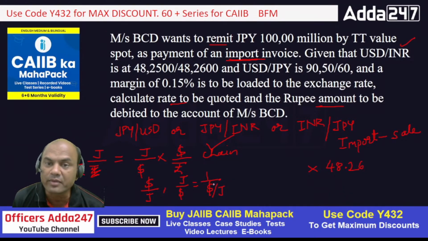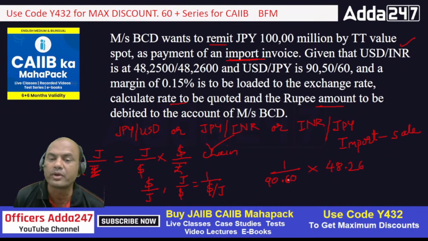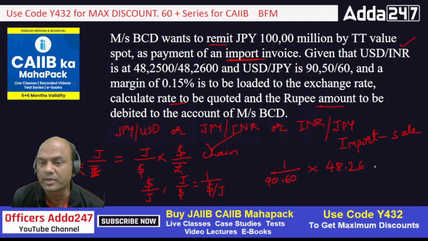Now this rate I am having it, dollar to JPY. USD to JPY. So what will I do? 1 upon 90.60, again sale, okay? Because it's again sale only. After all we have to do sale only. So what is the answer for this? 48.26 upon 90.60.